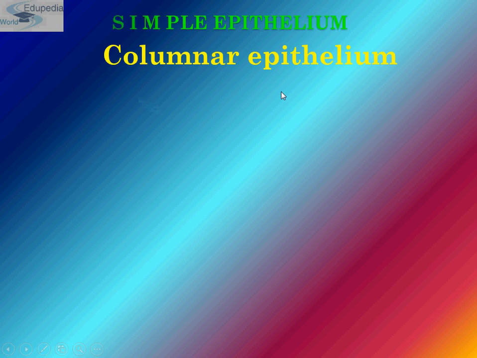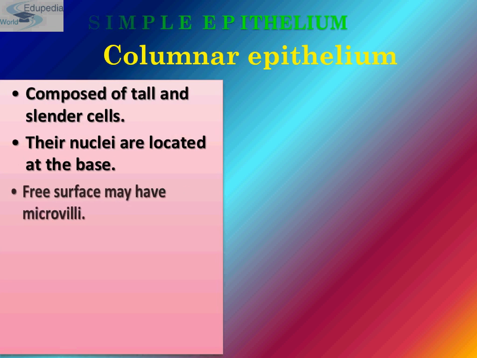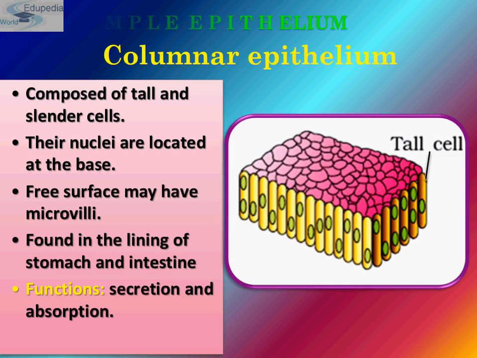Now comes columnar epithelium, which is the third division of simple epithelium. It is composed of a single layer of tall and slender cells like this. See, these cells are tall and slender in look. Their nuclei are always located at the base, be it the upper base or the lower base. See, the nuclei are present at the base. These green colors are its nucleus. They are found in the lining of stomach and intestine, and they help in secretion and absorption.